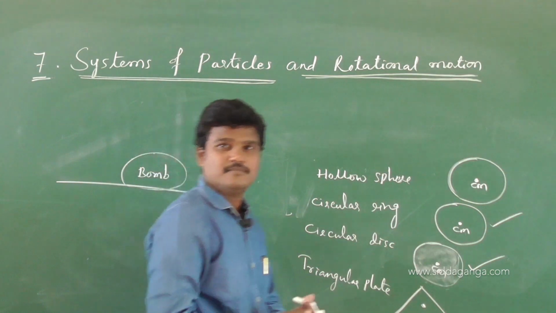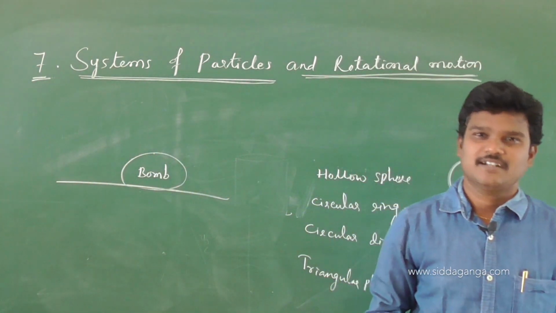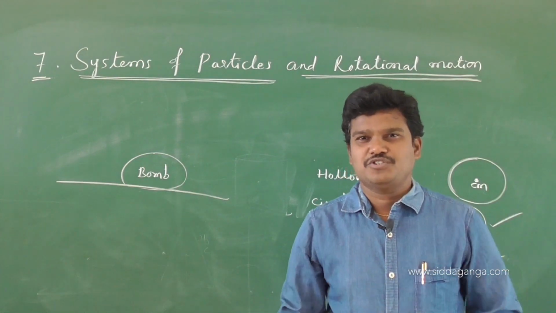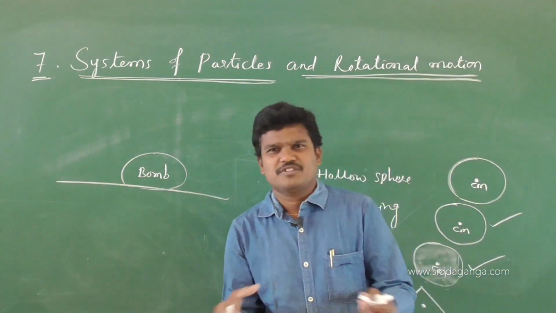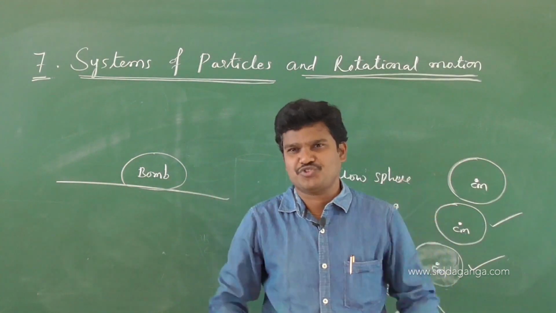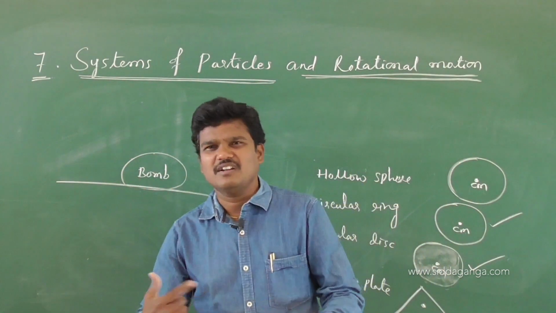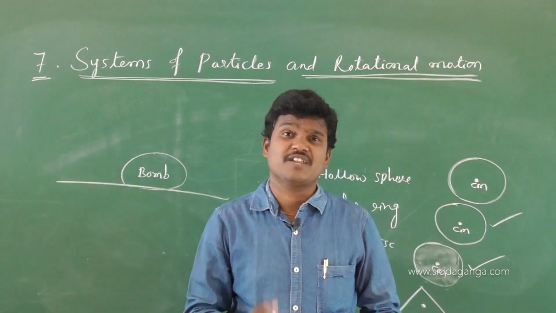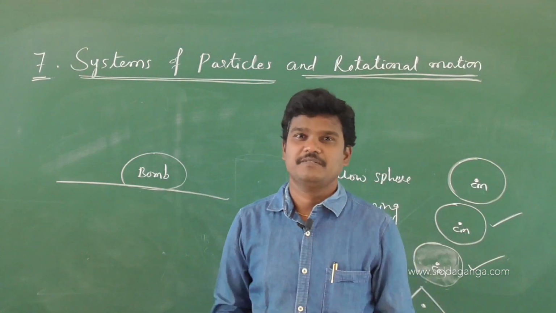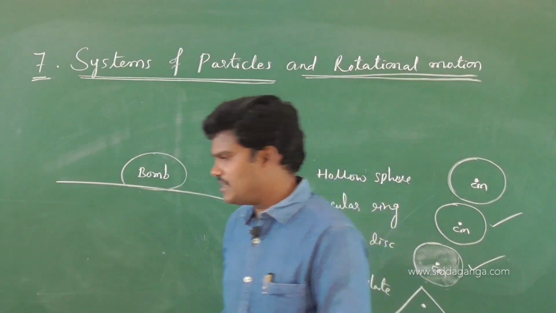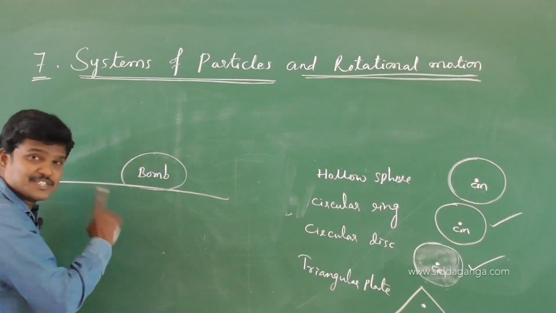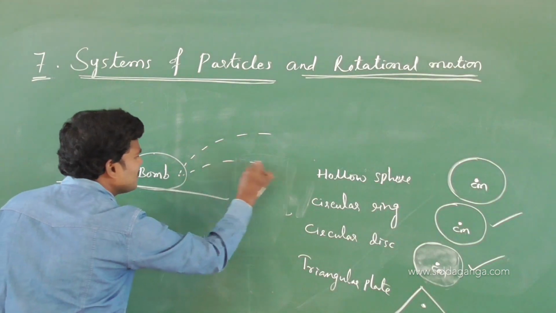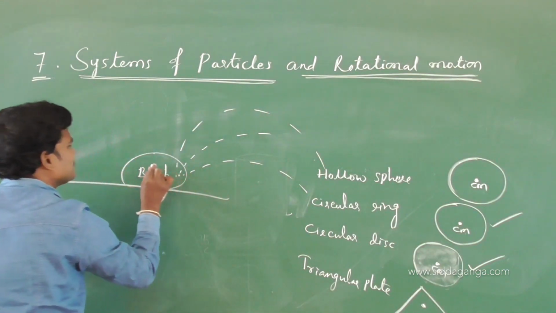Due to some internal forces between the molecules, between the particles, if this bomb explodes at the same place, then different pieces will fly off in different ways.